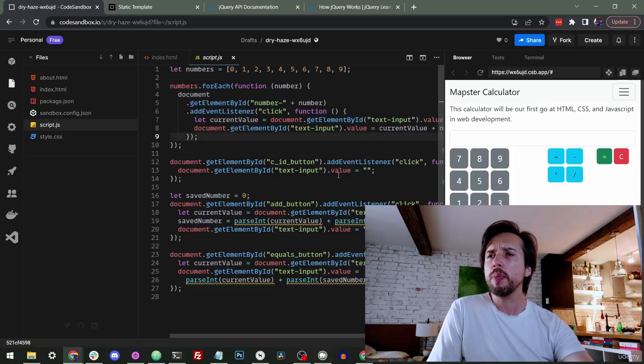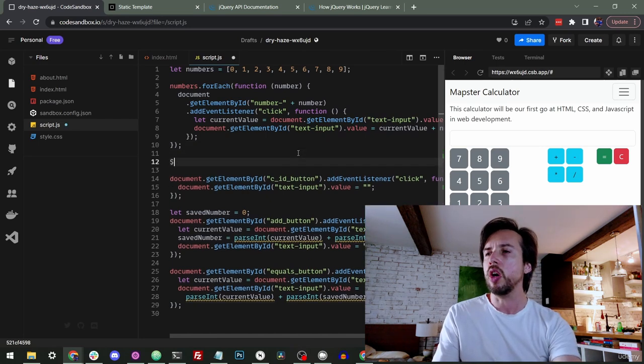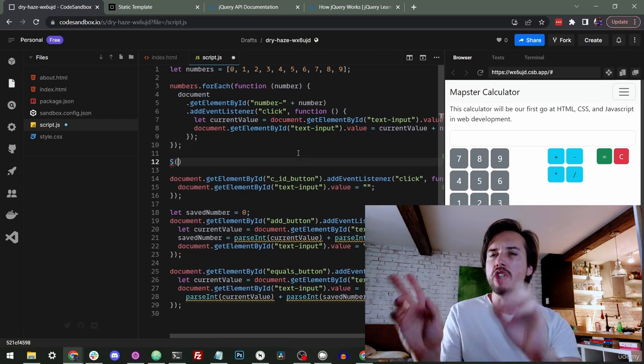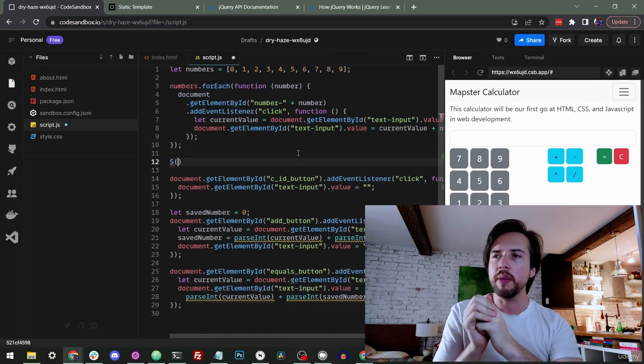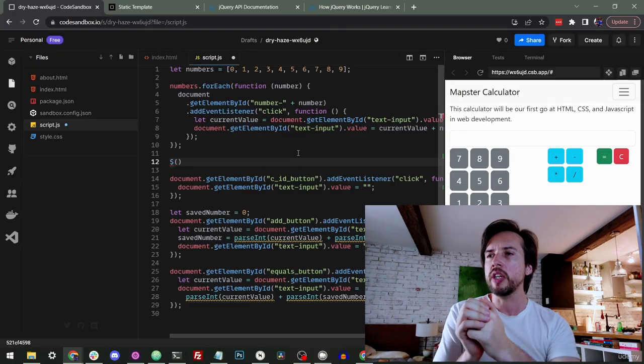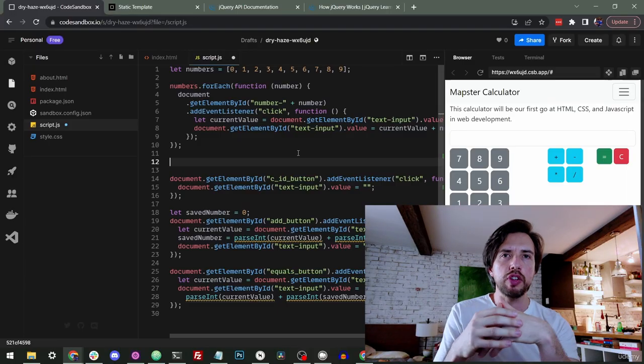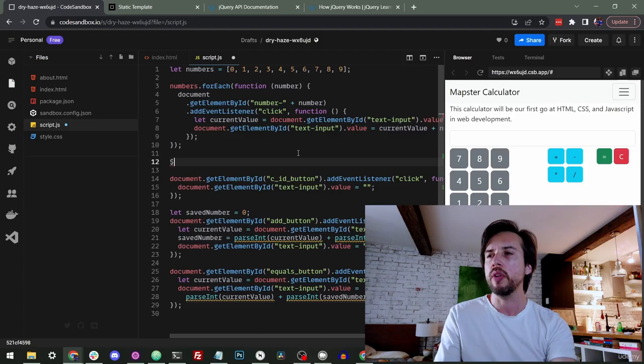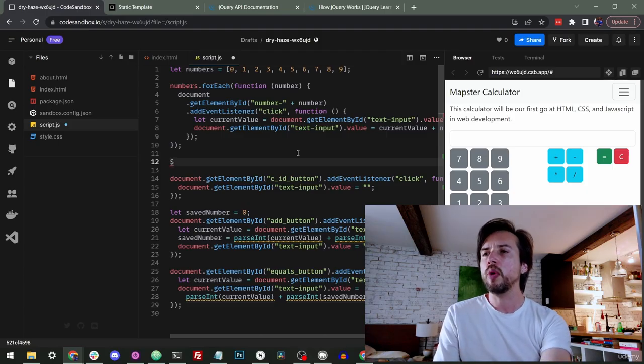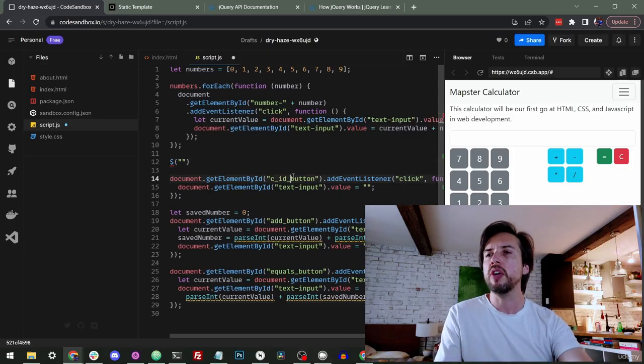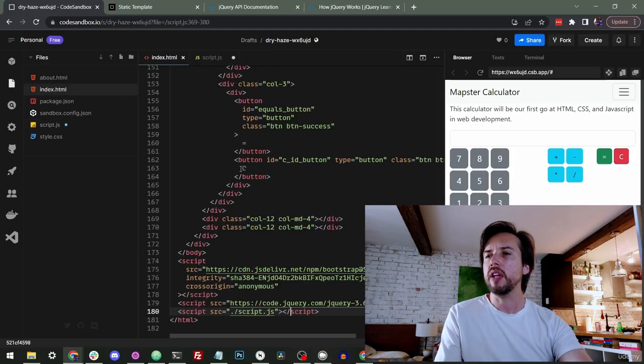So let's try replacing one of these with a click event. What we're going to do is use that $, because that $ is kind of jQuery's little thing that means jQuery, actually. They register it in their script as a shorthand for jQuery. So we say jQuery, and then we have to give it an element that we're tying it to. Here I've used the CID button, which is the C button that we did back in the index HTML. This button is called CID.